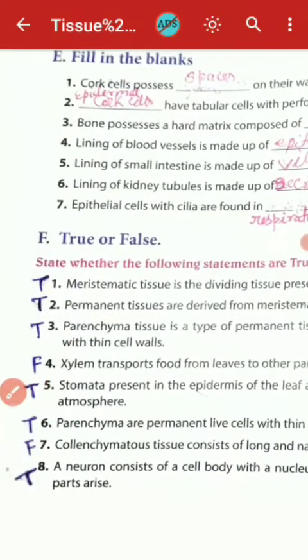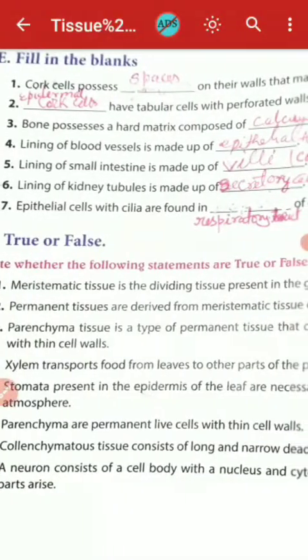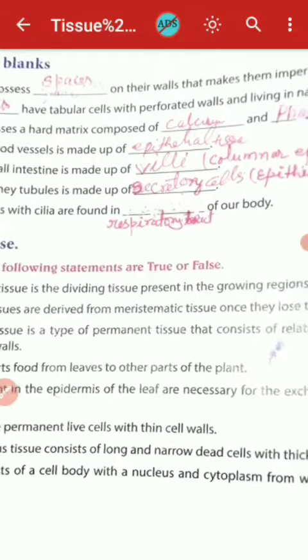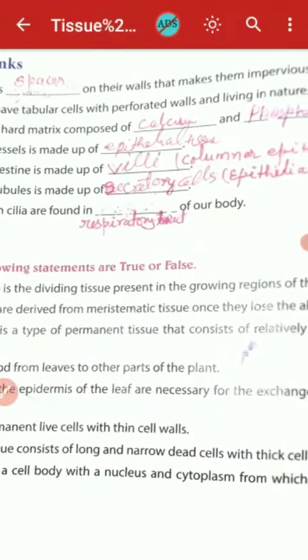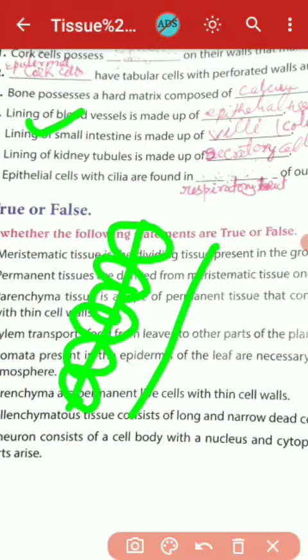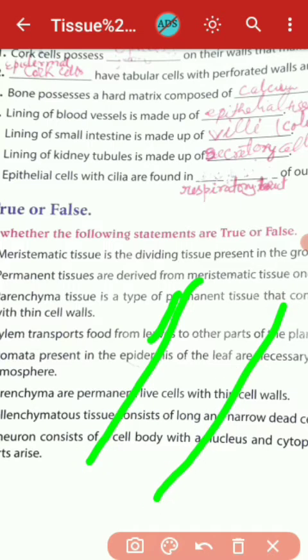And 5, the lining of small intestine is made up of villi or columnar epithelium. Same question. Suppose this is the lining of intestine.